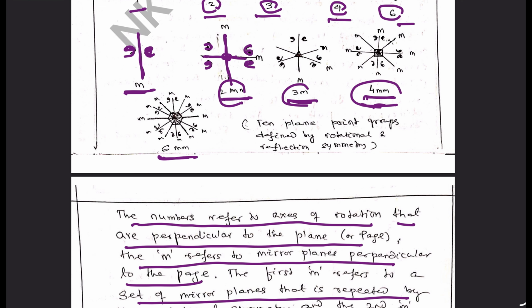And in these planes we cannot expect the 2 bar, 3 bar, 4 bar axes, because it is a planar arrangement of atoms. So these are not possible in planar arrangement. Here you have to think of a three-dimensional pattern. So in plane arrangement we can have these 10 types of arrangement involving axes of rotation and reflection over planes.